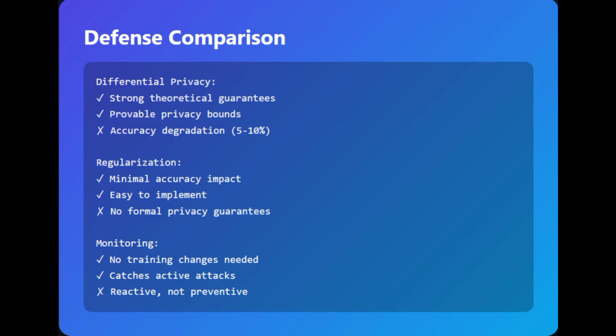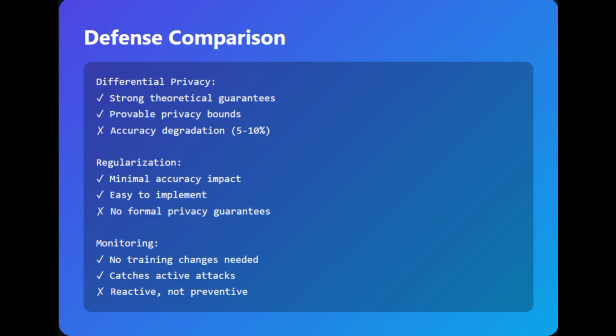Next one is regularization, which is good protection but minimal accuracy cost, 1 to 2%, which is better than differential privacy, but it doesn't give guarantees. And next one is model monitoring, that catches active attacks with zero training time cost, but it's reactive, not preventive.